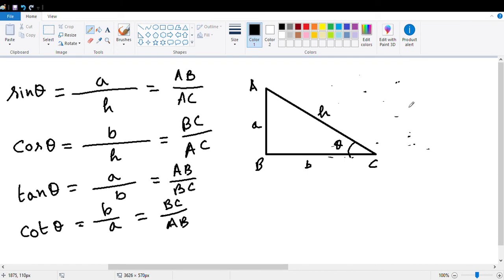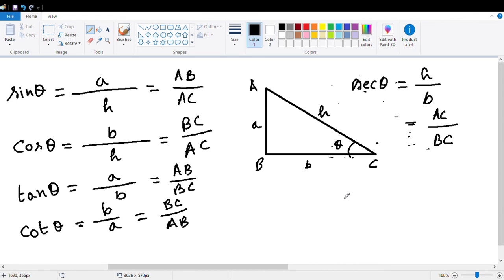So sec theta is actually hypotenuse by base, that is AC by BC.